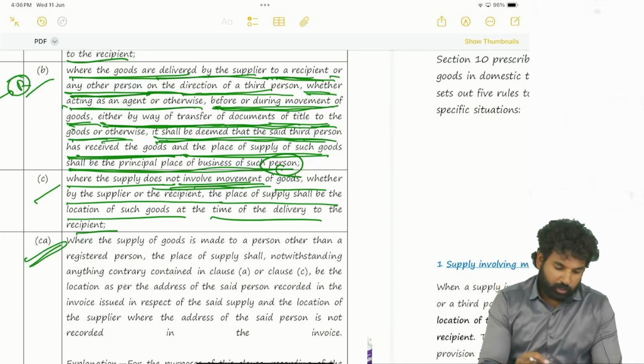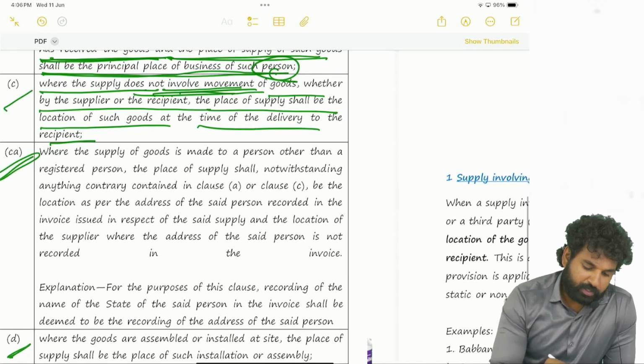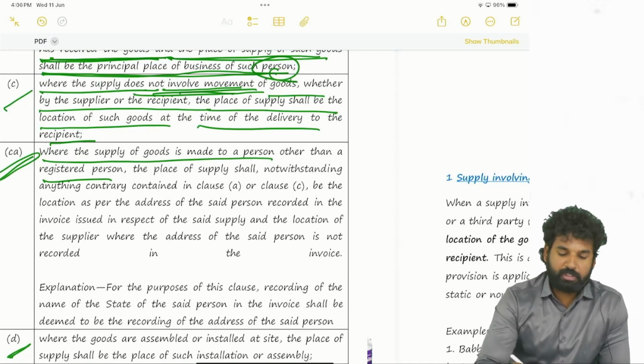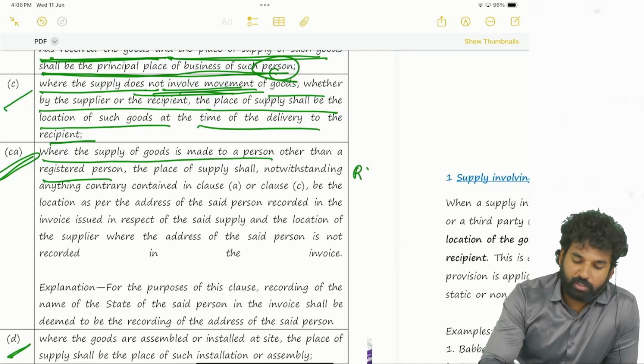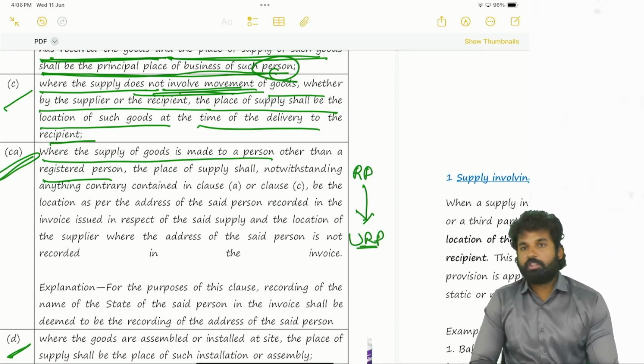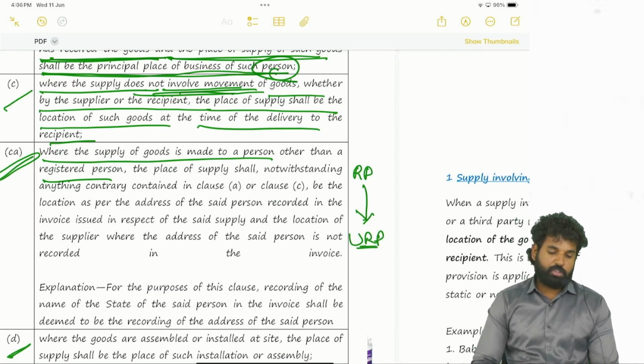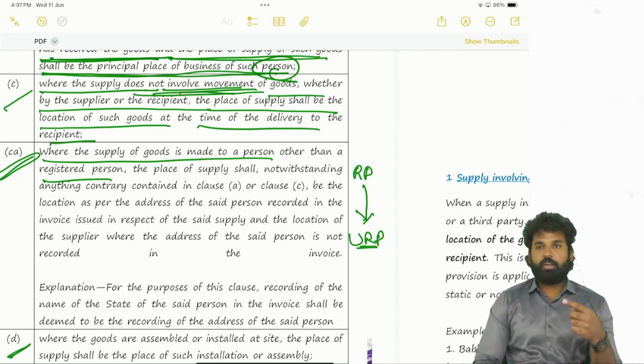Next, where the supply of goods is made to a person other than a registered person, that means supply to an unregistered person, from a registered person to an unregistered person. So the customer is the unregistered person. The place of supply shall, notwithstanding anything contrary contained in clause A or clause C, that means we have already seen clause A, clause B, clause C.